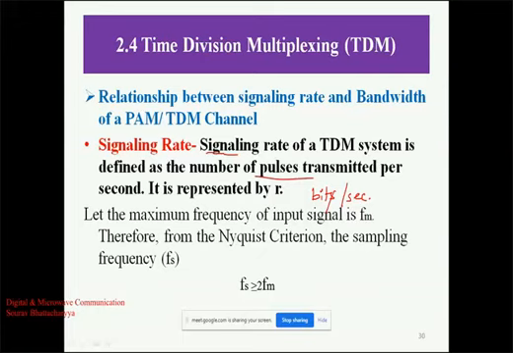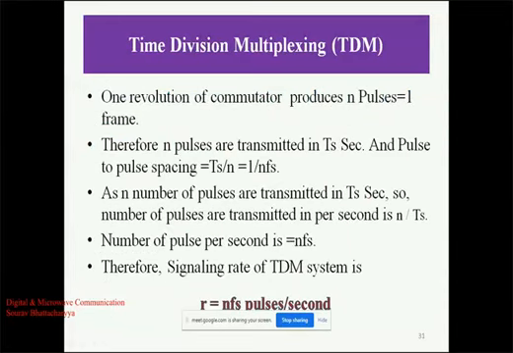Nyquist criteria is an important criterion to avoid the aliasing effect. Aliasing means overlapping of the signals. The sampling frequency Fs must be greater than or equal to twice Fm, meaning the sampling frequency will be at least twice the modulating or audio frequency.